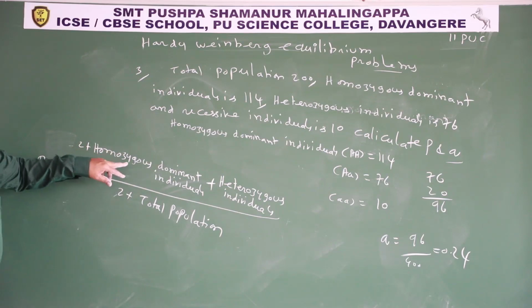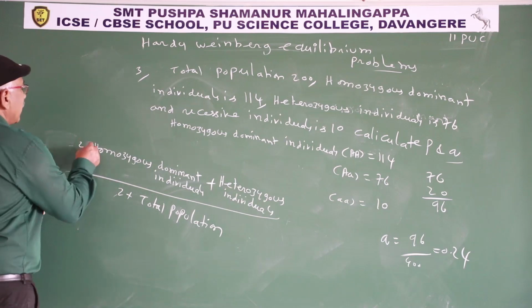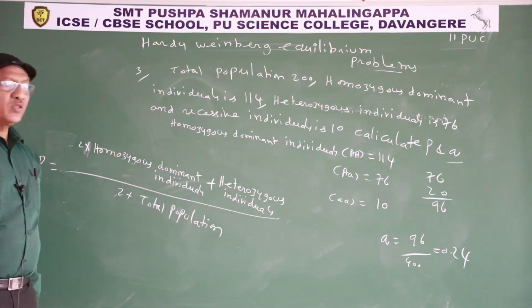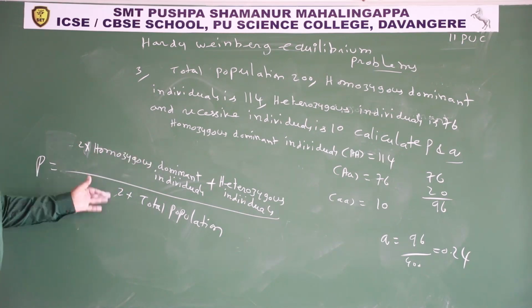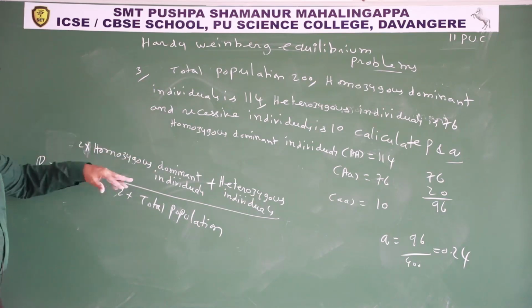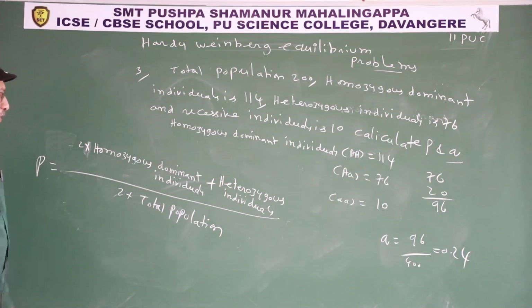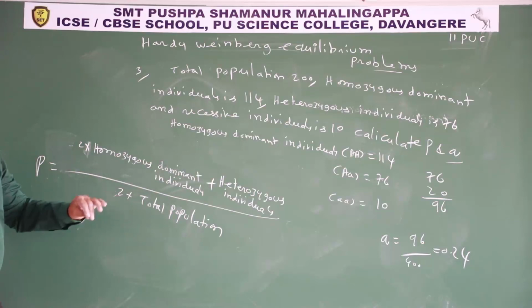So why 2 into homozygous dominant individuals? Each homozygous individual contains 2 alleles per character. That's why 2 into homozygous dominant individuals plus heterozygous. Each heterozygous individual contains only one dominant allele, divided by 2 into total population. So 2 into 114, 228, plus 76, 304, by 2 into total population, 304 by 400. So that is 0.76.